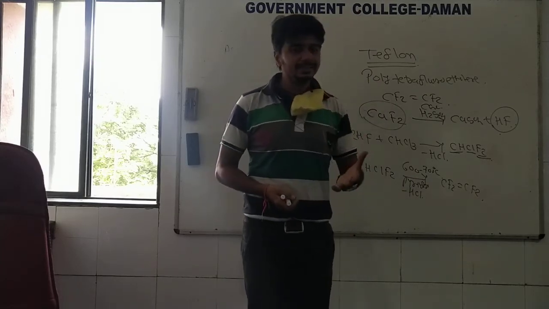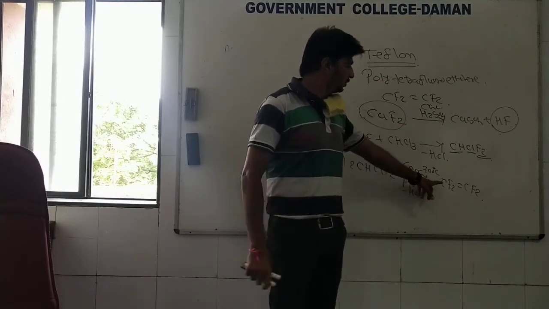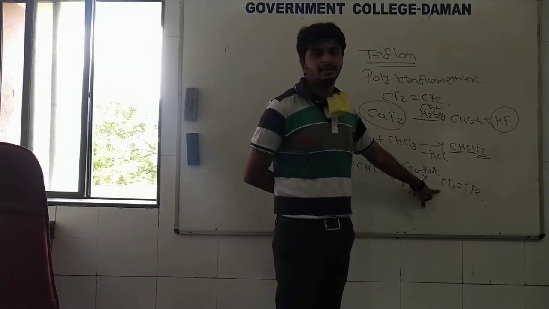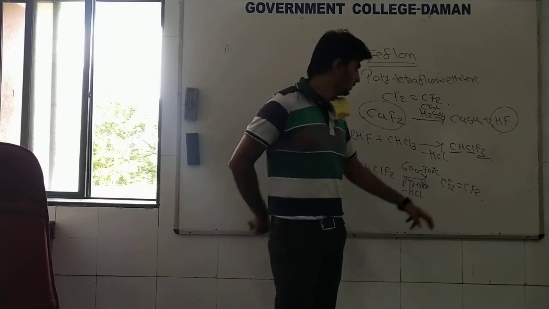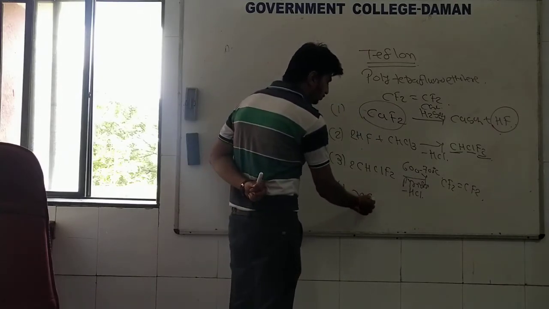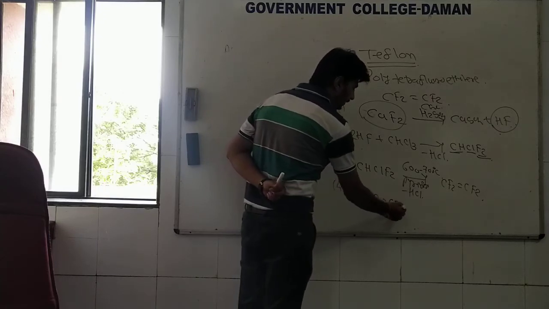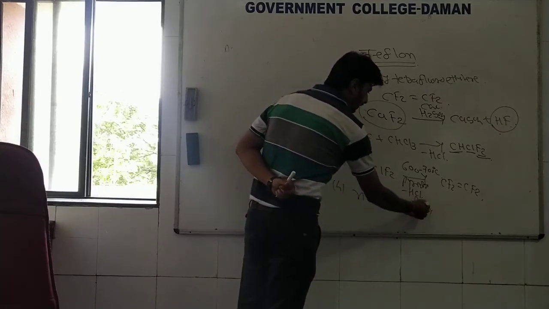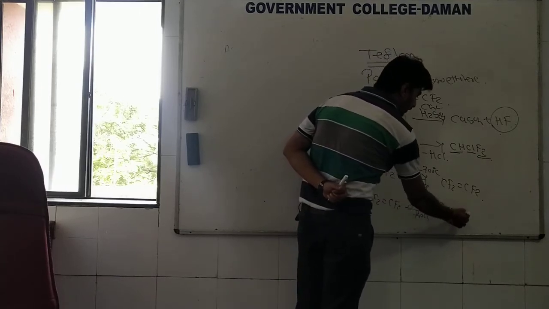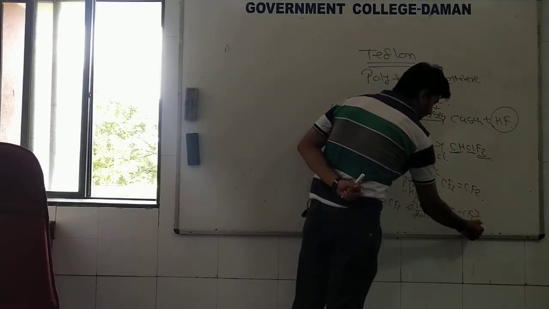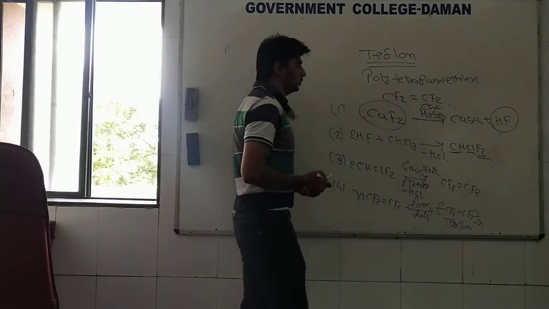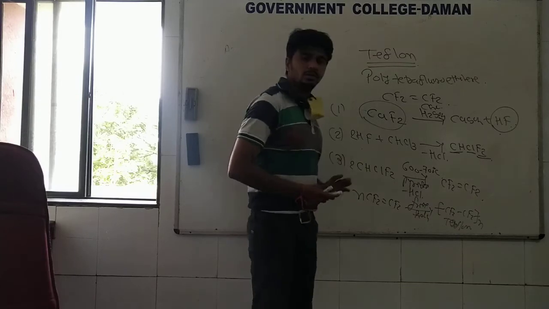So this is the starting material to prepare polytetrafluoroethylene. Now the next stage is very simple. We have to take the monomer tetrafluoroethylene and carry out its free radical polymerization. So in the fourth stage, n numbers of tetrafluoroethylene undergo a free radical polymerization reaction, so that you will get (CF2-CF2)n, which is known as Teflon, or polytetrafluoroethylene.